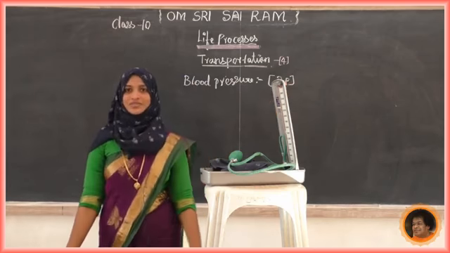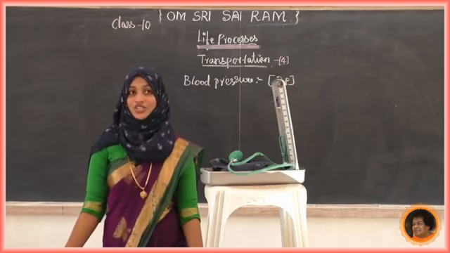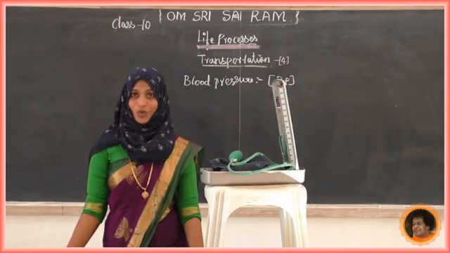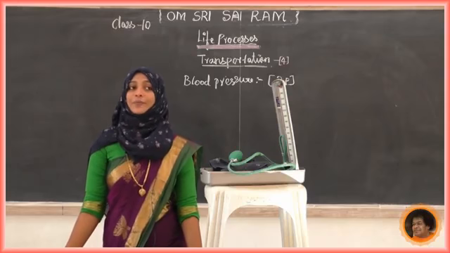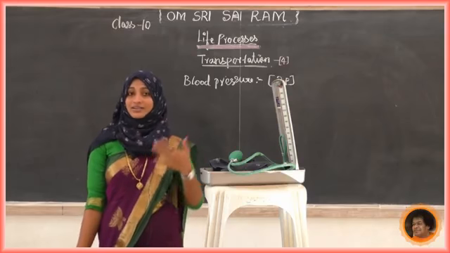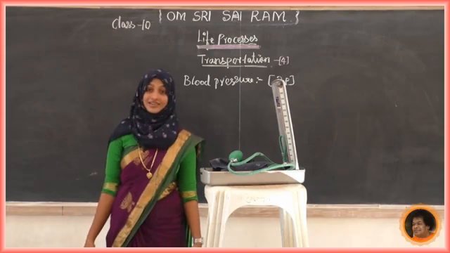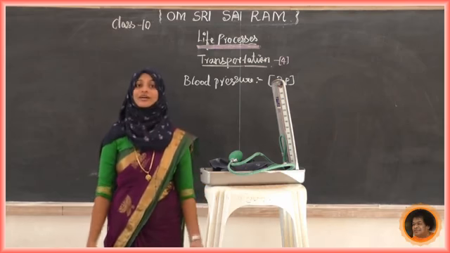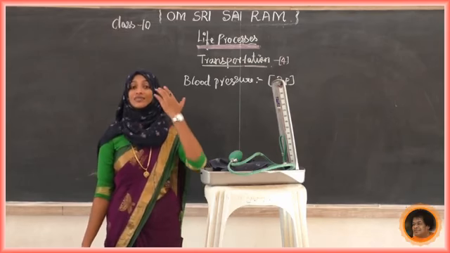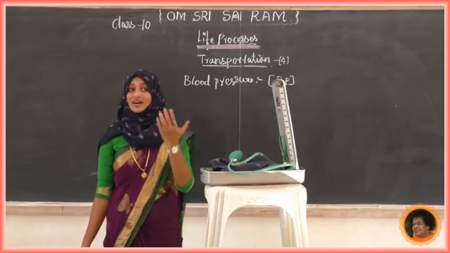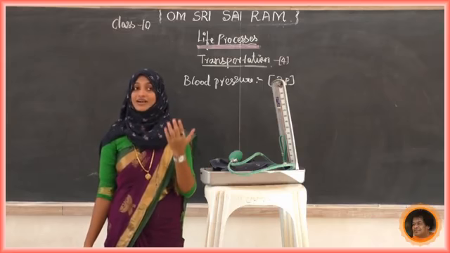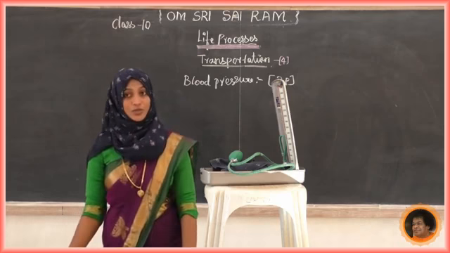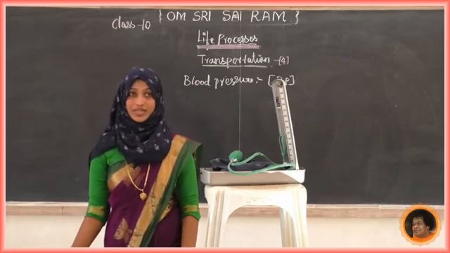Sometimes we say that the pressure is very high. Sometimes we say that the BP is very low. The pressure is much higher in the arteries than in the veins, which we came to know in the last class. The arteries have a much greater pressure than the veins. The veins have less pressure, that is 80 and 120.